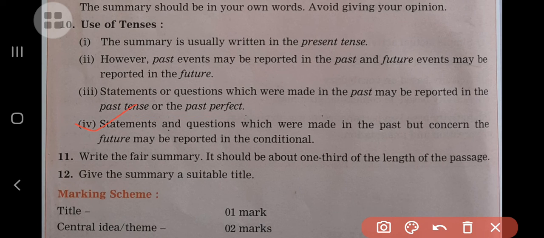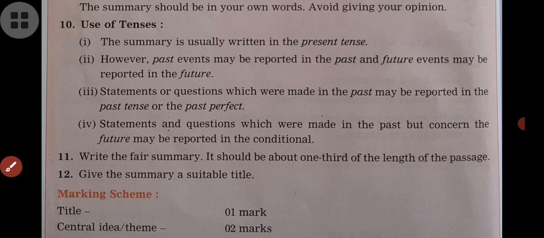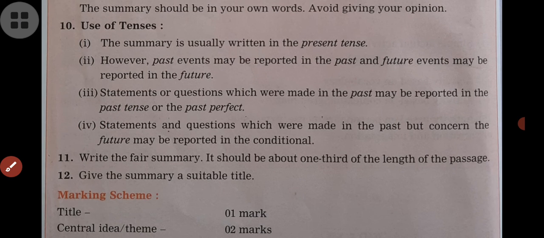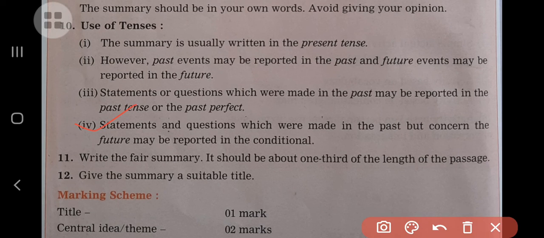And the fourth one is that statements and questions which were made in the past but concern the future may be reported in the conditional. Conditional means we have to use if or unless.